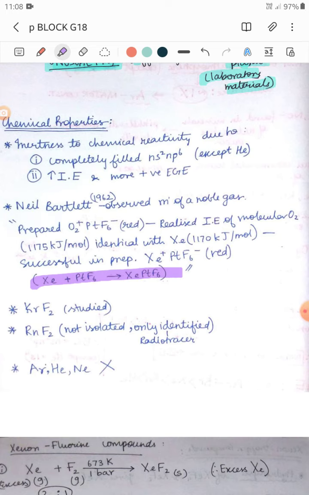So he prepared a compound with oxygen, and he realized the ionization enthalpies of molecular oxygen and xenon are identical. So he prepared a compound with xenon and was successful. Fine. In the case of krypton, only KrF2 has been studied. In the case of radon fluoride, it is not isolated but only identified. We have identified the compound using the radio tracer technique, but we have not isolated it.